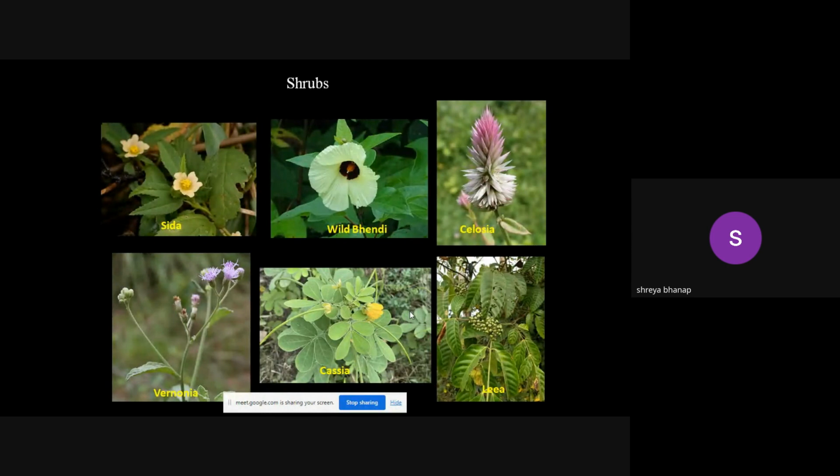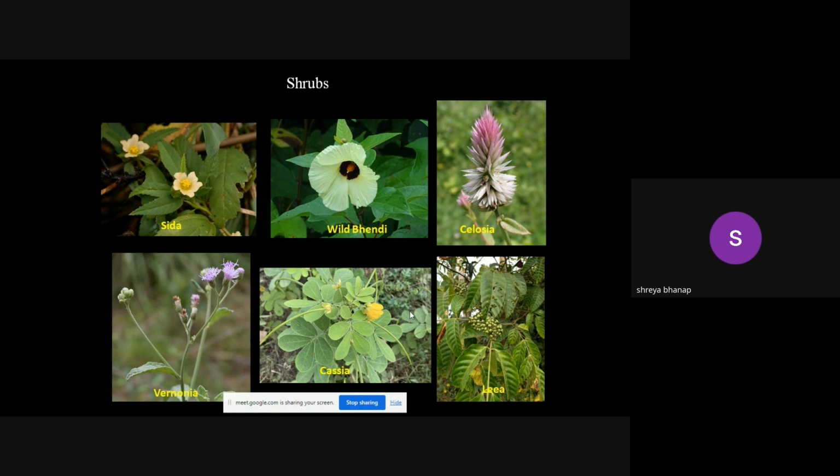The majority of these shrubs are normally of a height of 5 feet or 6 feet. So their flowers are almost at our eye level. From 2.5 feet to 6 feet is the normal height range for any shrub. So the flowers are mostly showy and we can easily observe them.